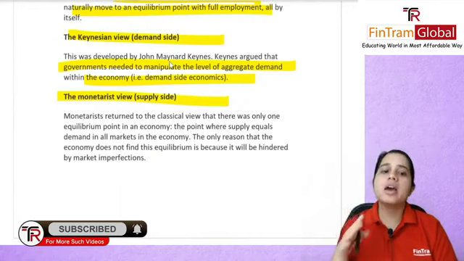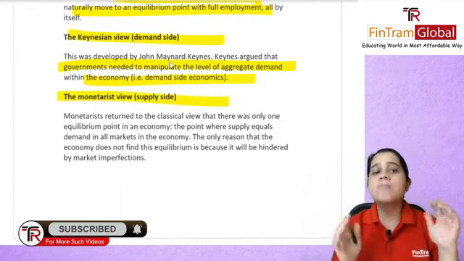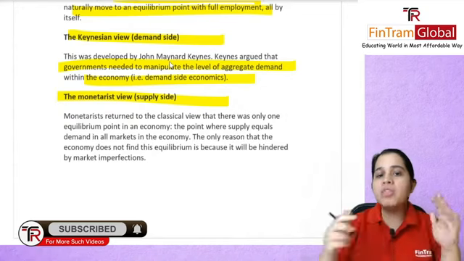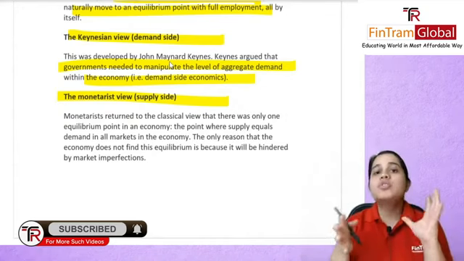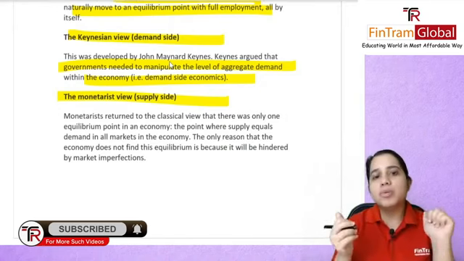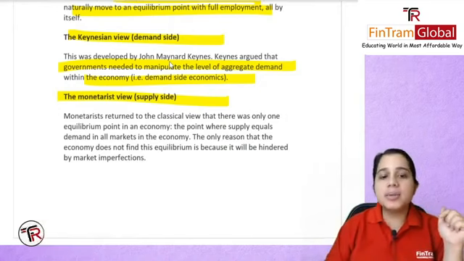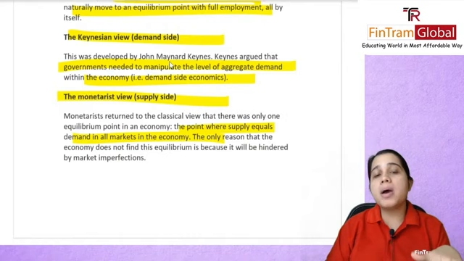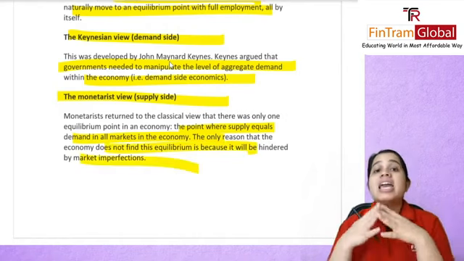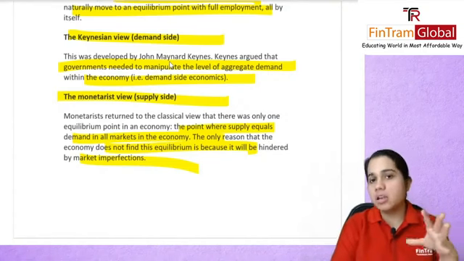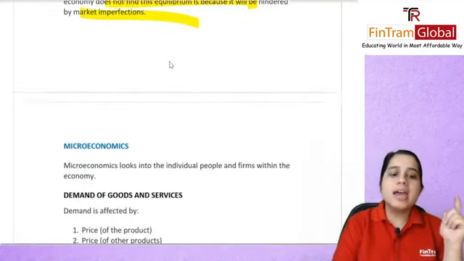Here monetarists again returned to the view that equilibrium will happen, and basically there are some imperfections. So those imperfections are something that government will have to look at. They said that supply will equal demand in all markets in the economy, and the only reason this does not happen is because of the imperfections that are there in your economy.